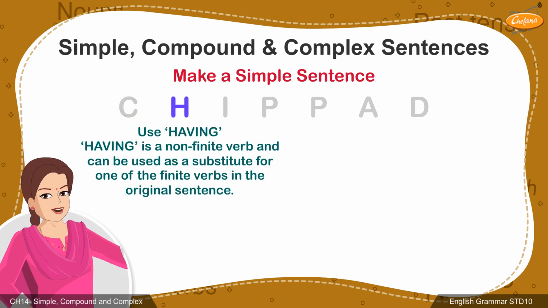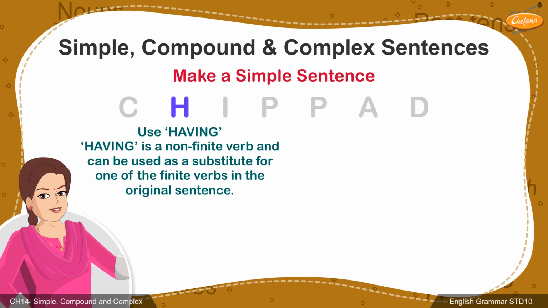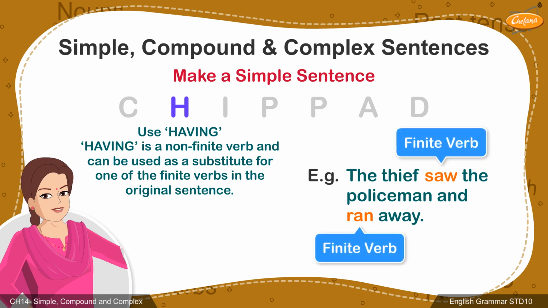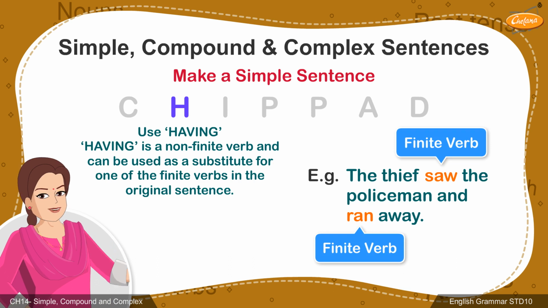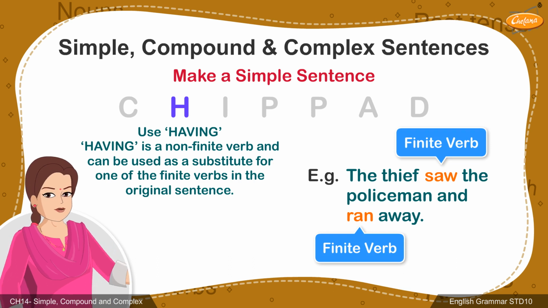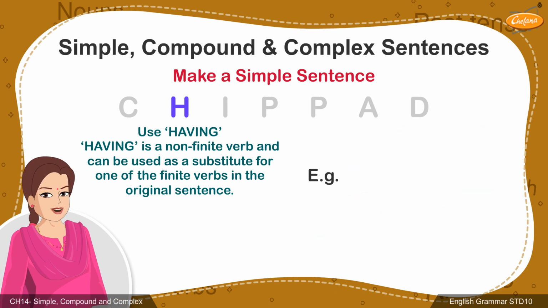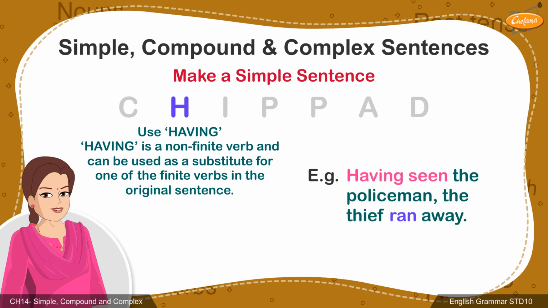The second technique is to use a participle, having. Having is a non-finite verb and can be used as a substitute for one of the finite verbs in the original sentence. The thief saw the policeman and ran away. Here, in this sentence, there are two finite verbs, saw and ran. Therefore, by using having and the participle form of saw, we can convert this sentence into a simple sentence. The answer would be, having seen the policeman, the thief ran away.